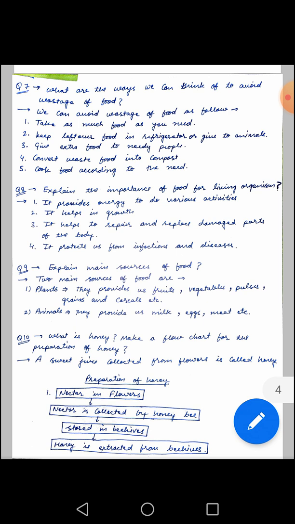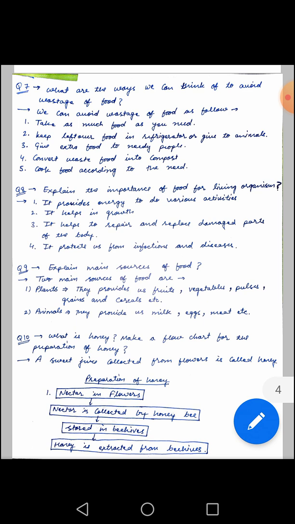Many products we get from the plant. Basically those people who are vegetarian, they mainly take plant products. Plants give us fruits, vegetables, pulses, grains, cereals. So mainly we are dependent on plants for our food requirement. Animals also give us lots of products like milk, eggs, meat, etc.